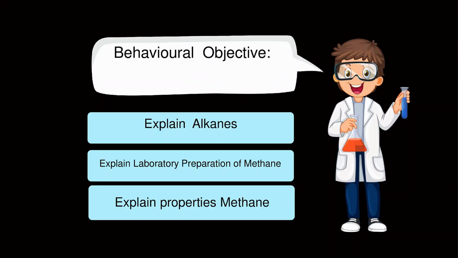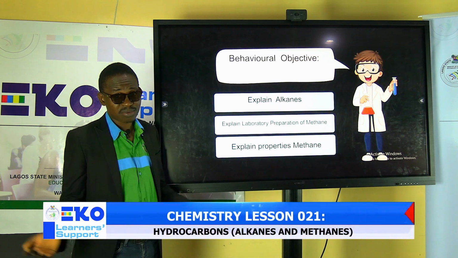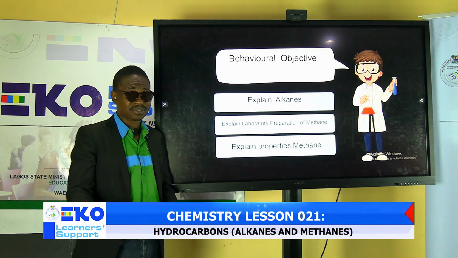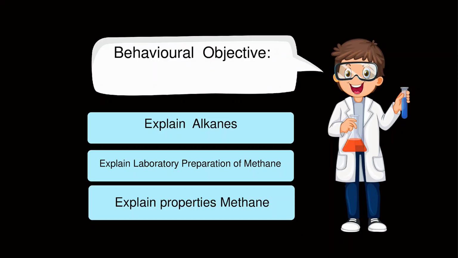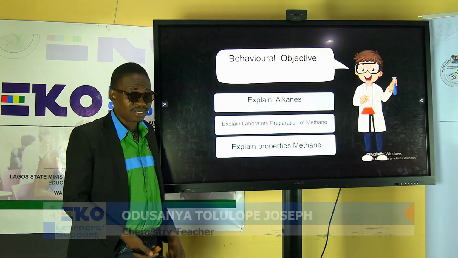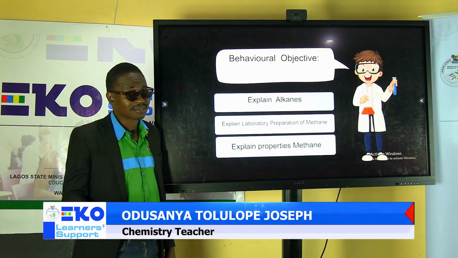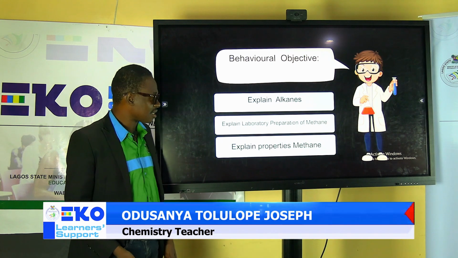Our behavioral objective. We want to achieve something. Don't you think it's necessary for us to share what we want to achieve in the course of this particular lesson? You should be able to explain alkanes. What are alkanes? You should be able to have a better knowledge of alkanes by the time we finish this class.